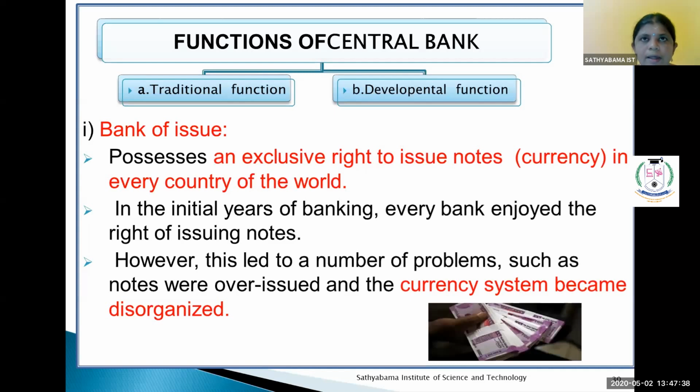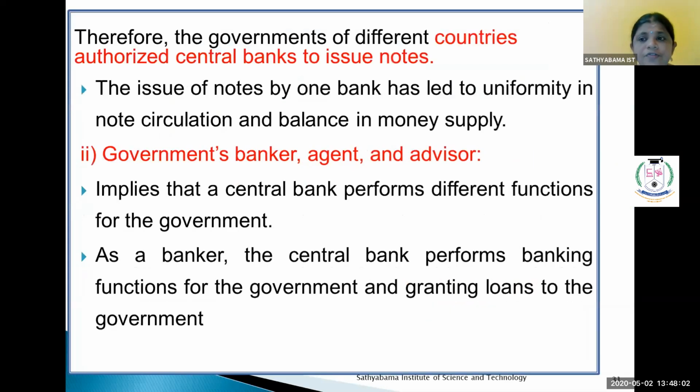Previously, the government gave the power of note issue to all kinds of banks, private banks and public banks also. At that time it was very problematic and led to a number of problems, such as notes being over-issued and the currency system becoming disorganized. So after that, the governments of different countries authorized the central bank to issue notes. They can give a common arrangement.